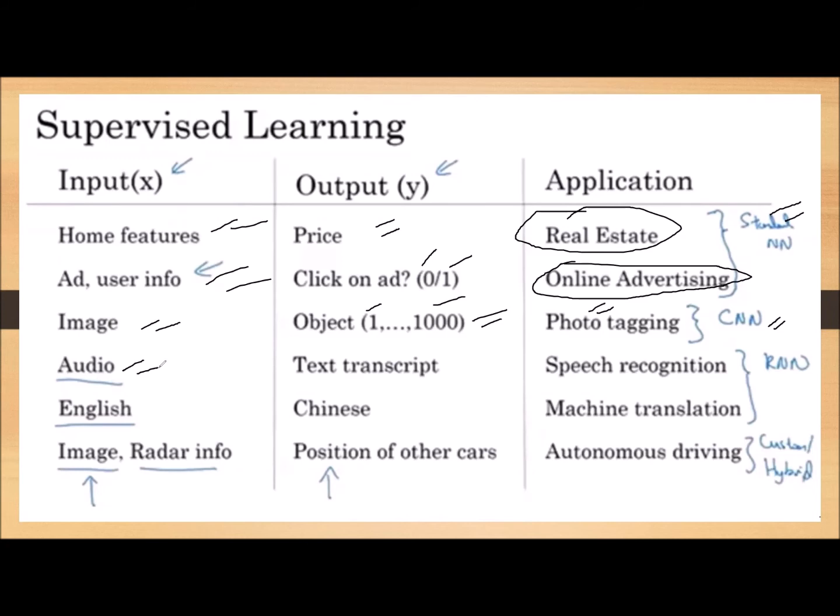Or I may use that audio to recognize that this voice belongs to this particular person. This can be done by using a recurrent neural network, the speech recognition. Also, sometimes when I am speaking in English, that might be translated to Telugu, Chinese, or Hindi. That is called machine translation. That can also be done by using the recurrent neural network.